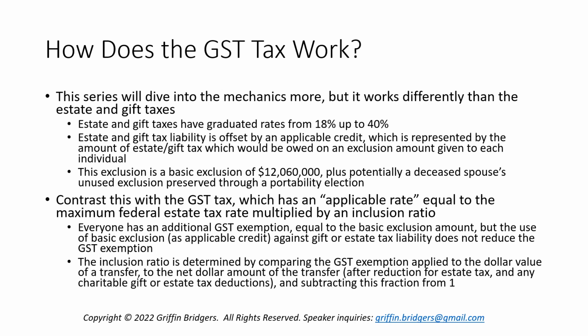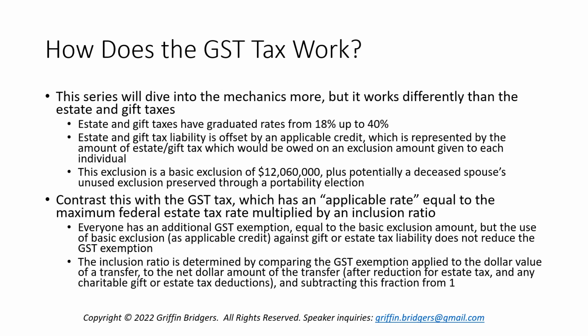everyone has an additional GST exemption, which is equal to the basic exclusion amount of $12,060,000. However, I want to emphasize that this is a separate and independent exemption, so the use of basic exclusion as an applicable credit against gift or estate tax liability will not reduce the GST exemption and vice versa.